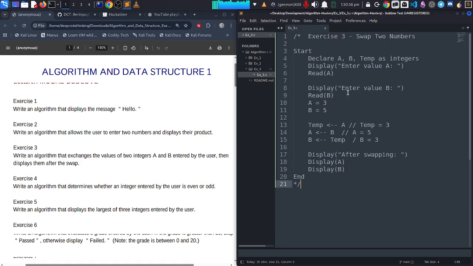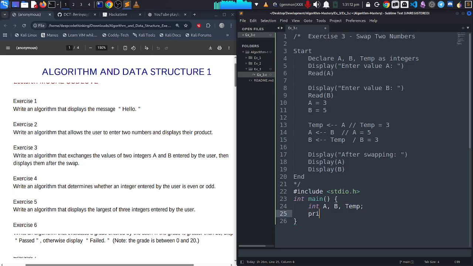Now how do you convert this into a programming language like C? Okay, let's see. So we first of all include our library stdio.h. Now int main. Now in my main function I need to declare my variables, which are going to be integers, so int a, comma b, comma, and my temp variable, and end with semicolon. Now I need to read, like, enter value a.